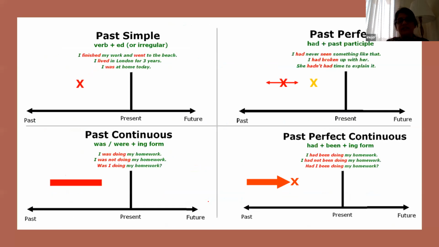Now let's go to the session, children. Now in past tense, like I said, past simple, past perfect, past continuous, and past perfect continuous. Here we can see I have explained it nicely, diagrammatically. This is present, this is past, this is future. All right. So what is past continuous? Here you can see it is continuously going on. What is past perfect? One event ends and the next event starts. Past perfect continuous is where that event continues further.